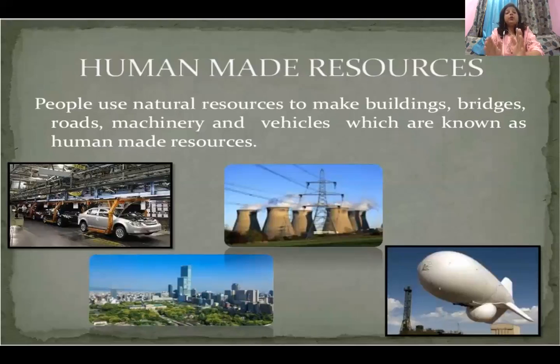So people who use natural resources to make buildings, bridges, roads, machinery, and vehicles are known as human made resources. I hope it is clear what is a human made resource. For example, take the small example of building. Now, if you want to construct a building, you need a lot of natural resources. You need a lot of stone, you need a lot of minerals, you need cement, you need wood, you need iron. This is how a building can be made. So when humans use natural resources to make such resources which are of use to people, they can be fitted into the category of human made resources.